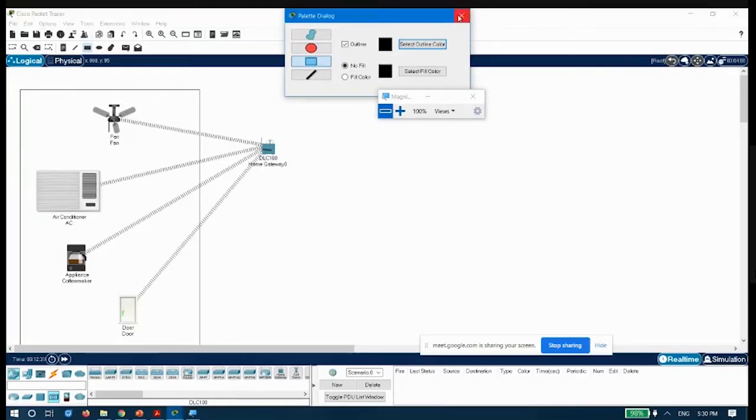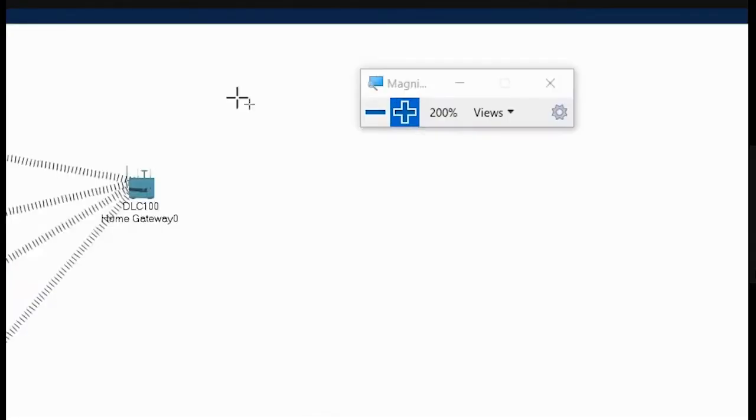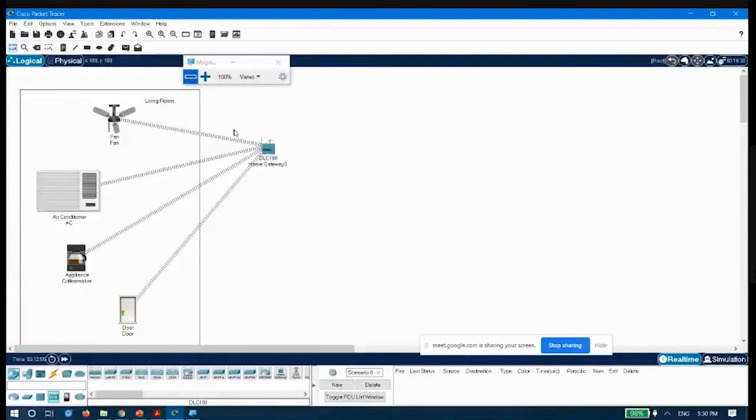I have already drawn the rectangle. Let me just put a small note here that this is the living room. Let's say this is the living room. So let me just place a note here. This is the living room. So in this way, I have only done it for one of the rooms. You could do it for more number of rooms also.